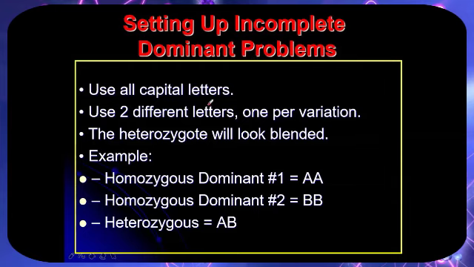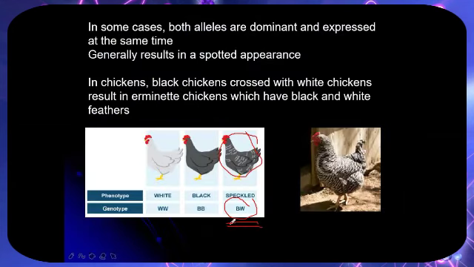We have capital letters, 2 different letters. So homozygous dominant would be AA. Homozygous dominant number 2 would be BB. So the heterozygous would result in AB. In some cases, both alleles are dominant and expressed at the same time, generally resulting in a spotted appearance. The same with the chicken here. We have the phenotype: white, black and speckled. The genotype would be WW for white, BB for black, and BW for speckled.